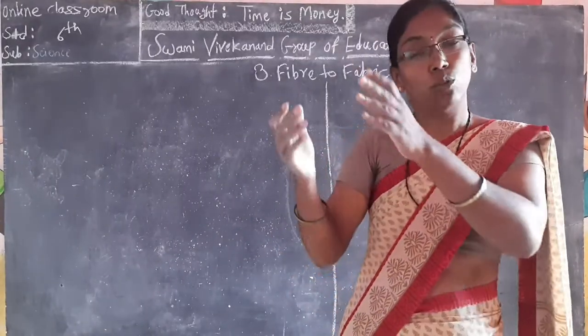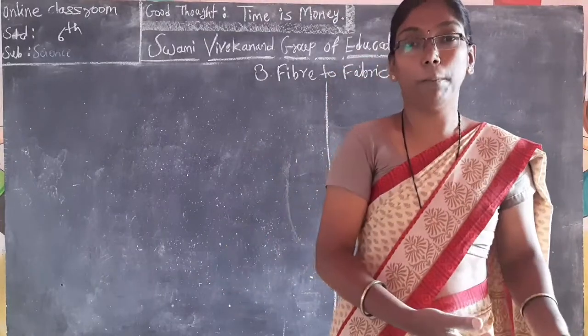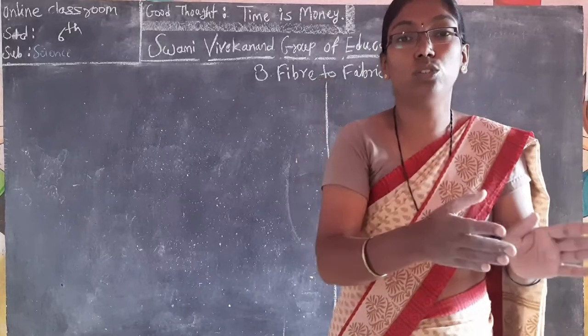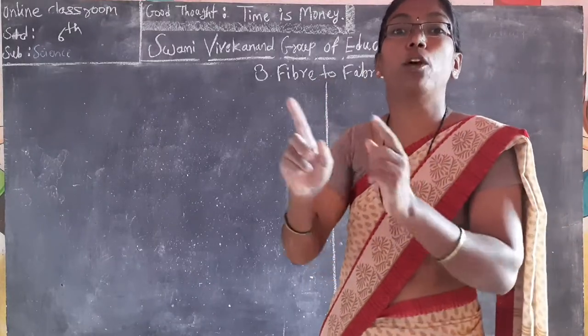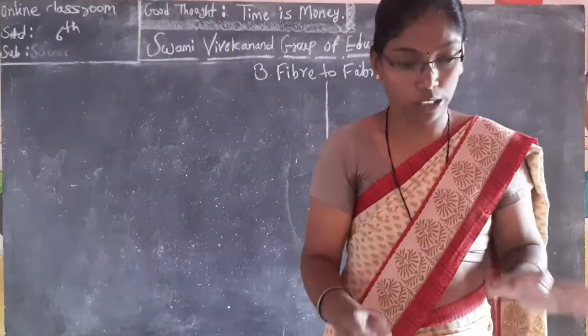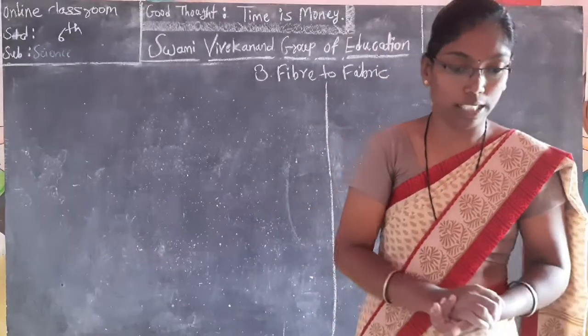Through the machine or through the man, we get the clothes. But the use of clothes is the same. It comes from man, it comes from machine. We get the cloth for protection and to reflect the personality.